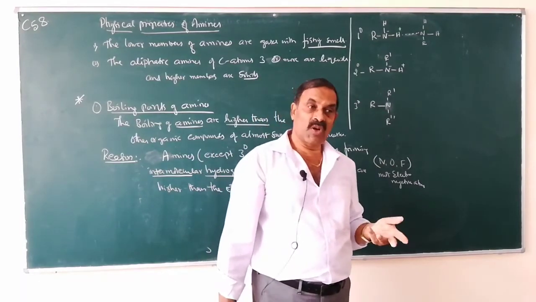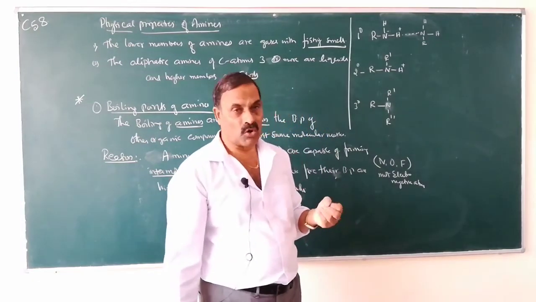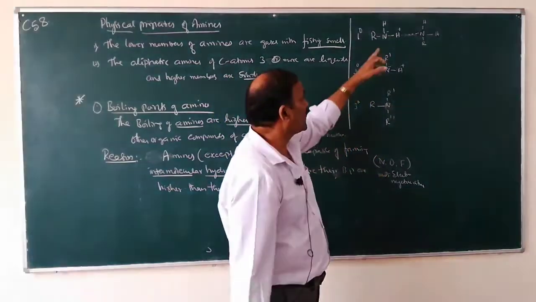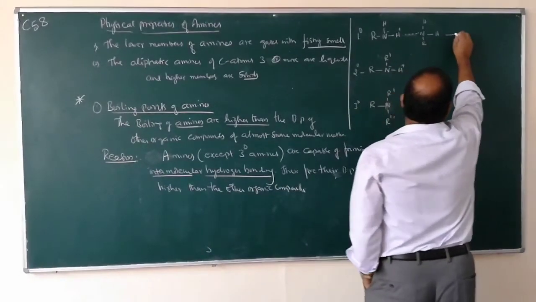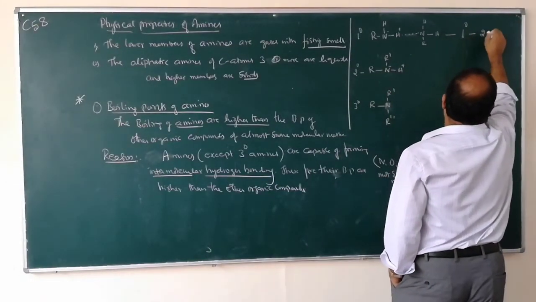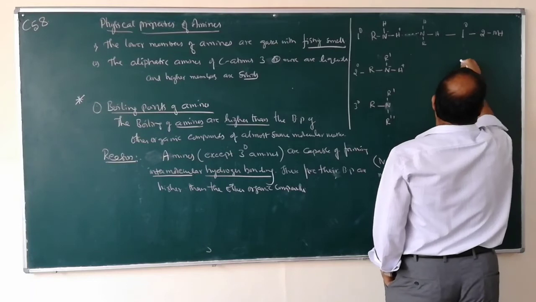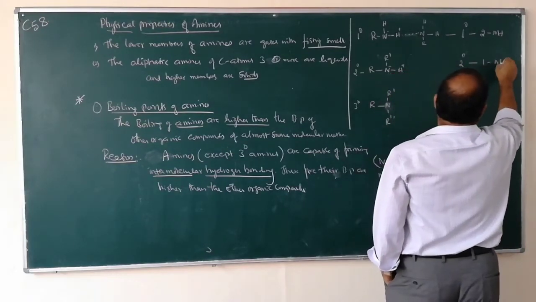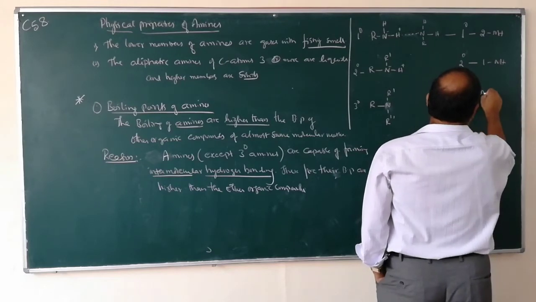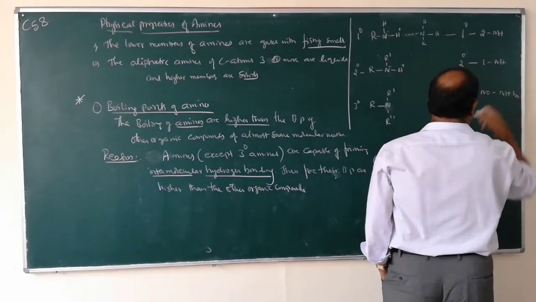Hence, the boiling points of amines are more. In primary amines, there are two NH bonds. In secondary amines, there is only one NH bond. And in tertiary amines, no NH bonds.